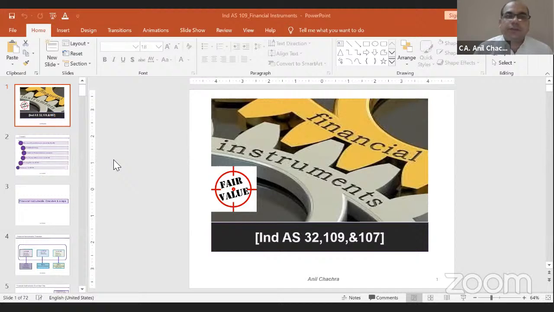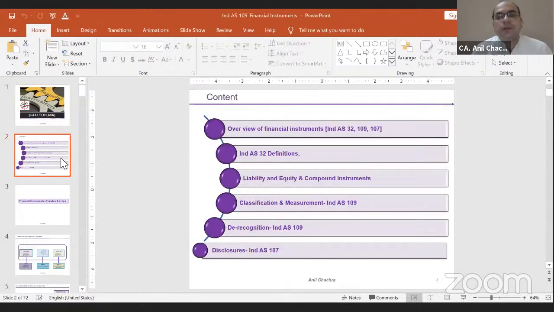Means what is the definition of the financial instruments, financial assets, financial liabilities. What is the difference between the liability and the equity instruments? Then we will discuss the compound instruments. And in one or two parts, Ind AS 109 relating to the classification and the measurement part. Then we will discuss the disclosure part as well. So that is today's agenda for the next 1.5 hour session.